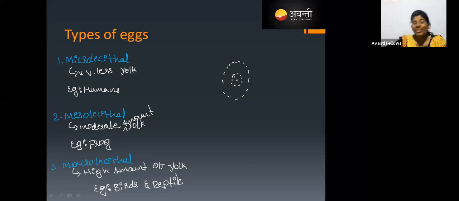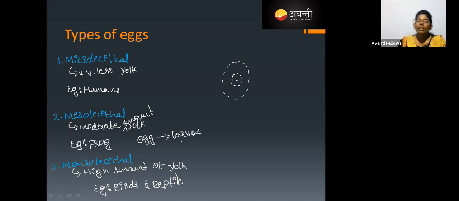What is the development, direct or indirect? Yes, indirect development, which means a larva is going to be present. The egg is going to develop as a larva, not as an individual.